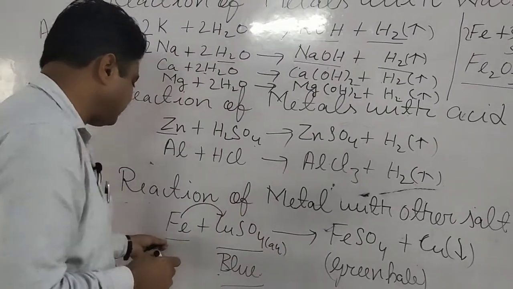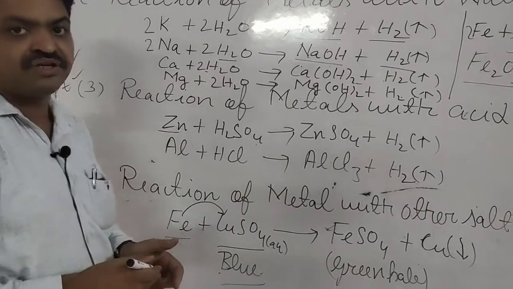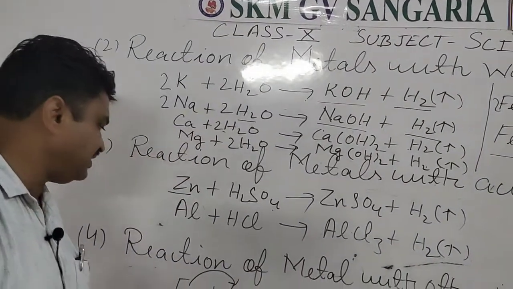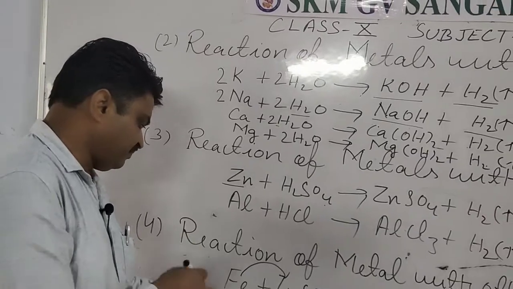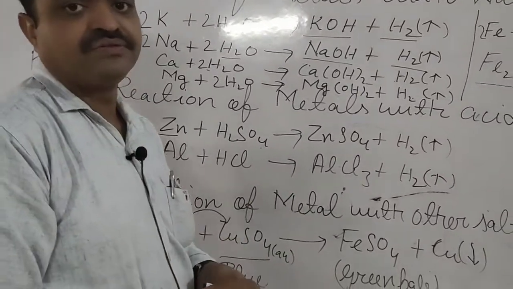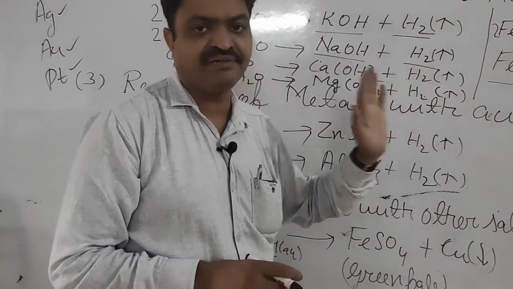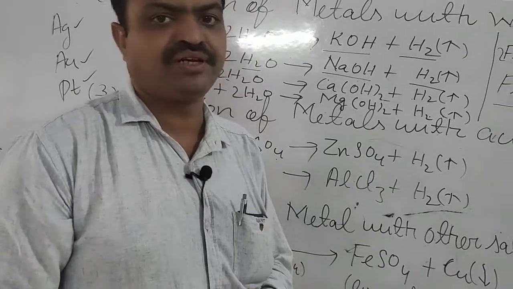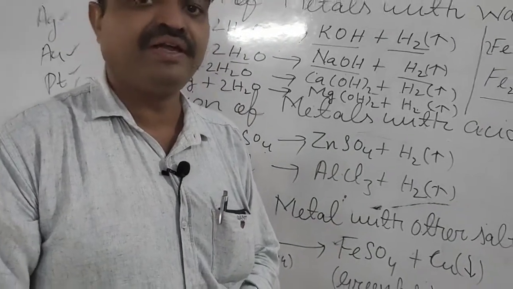So metals react with salt solutions according to their reactivity. If they have less reactivity, students, then they don't react with the salt solution and no reaction takes place.